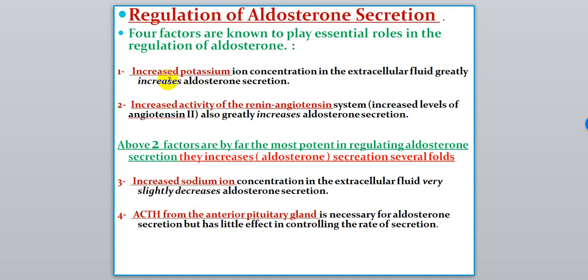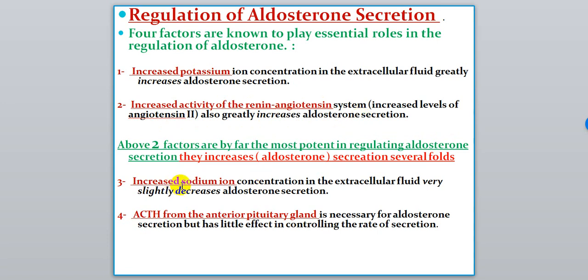Increased potassium ion in extracellular fluid greatly increases aldosterone secretion. So it has a powerful effect on the secretion of aldosterone, and so does activity of the renin-angiotensin system. This system leads to increased angiotensin 2, and the final result is a great increase of aldosterone secretion.